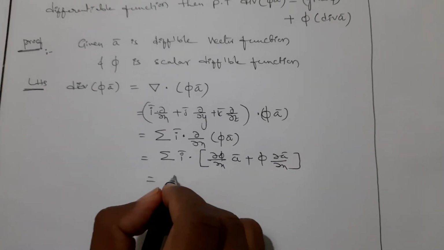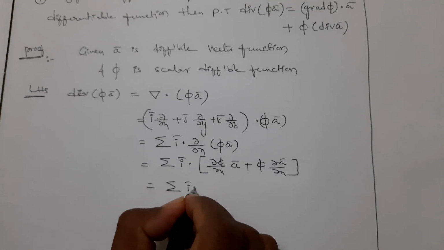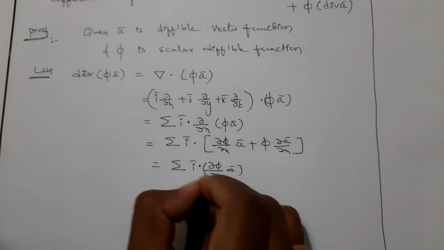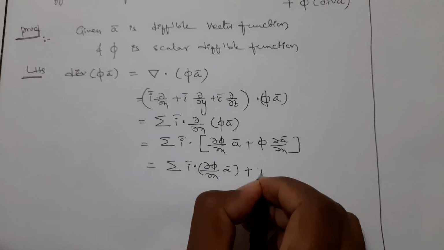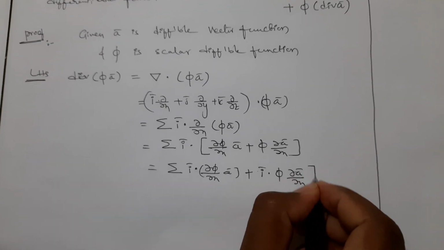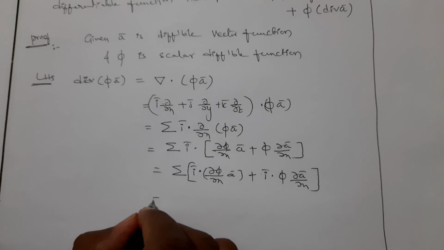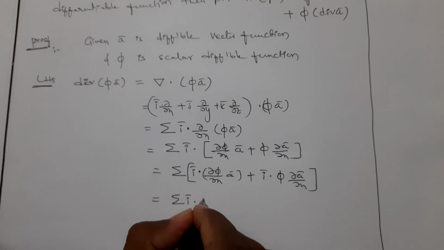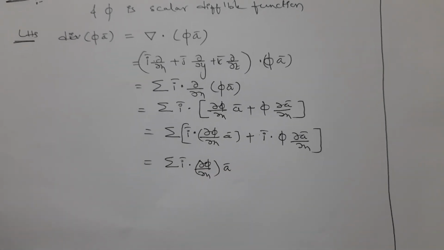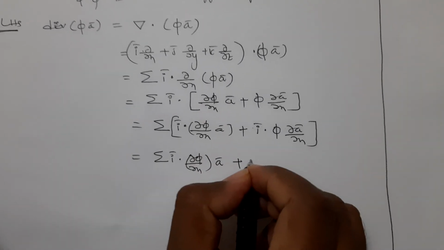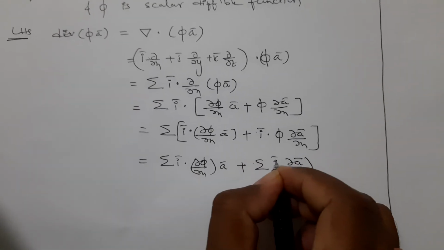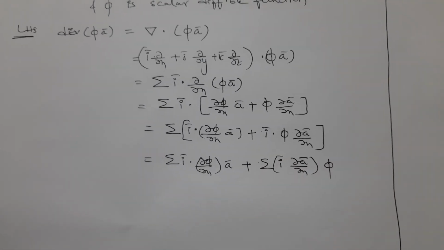Next, apply the sigma for this. So sigma i bar dot dou pi by dou x into a bar plus i bar dot pi into dou a bar by dou x. Separate: sigma i bar dot dou pi by dou x into a bar plus sigma i bar into dou a bar by dou x into pi.